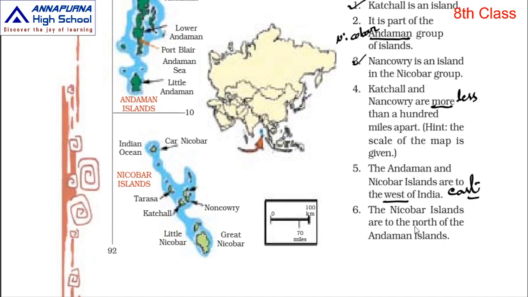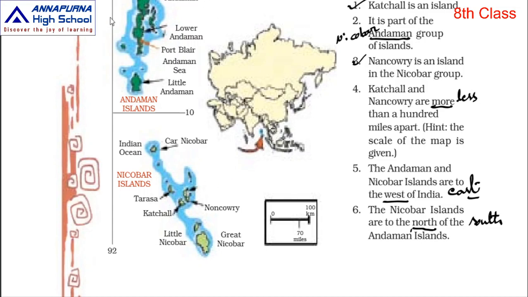Next, the Nicobar Islands are to the north of the Andaman Islands. What does it mean? The Nicobar Islands are to the north, he said. So what should you write there? They are to the south, not to the north. Children, what do you mean by north and south?